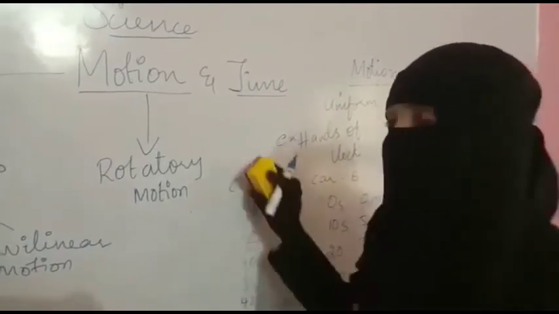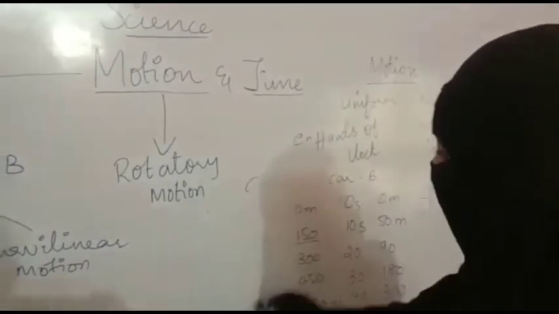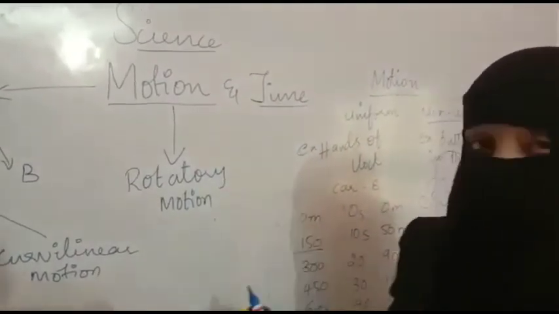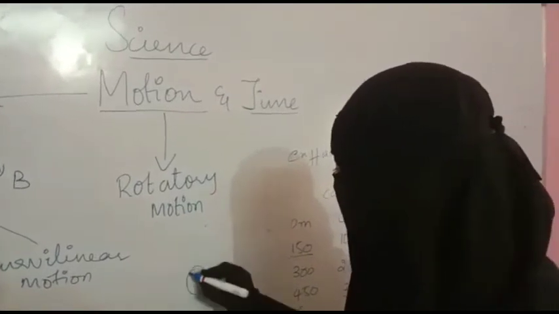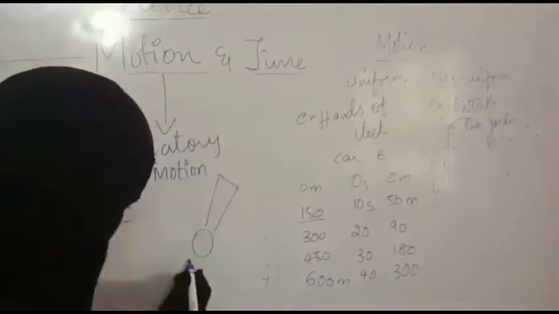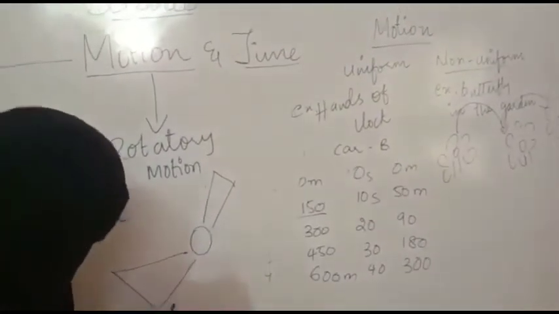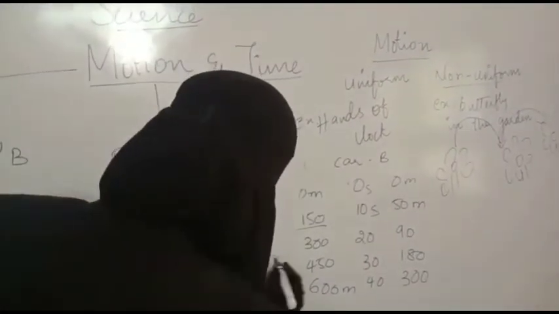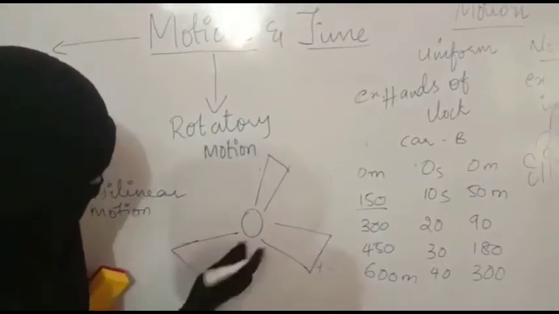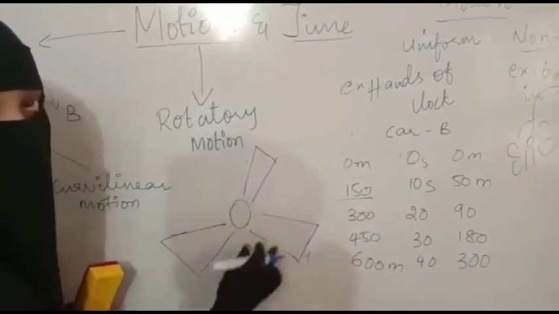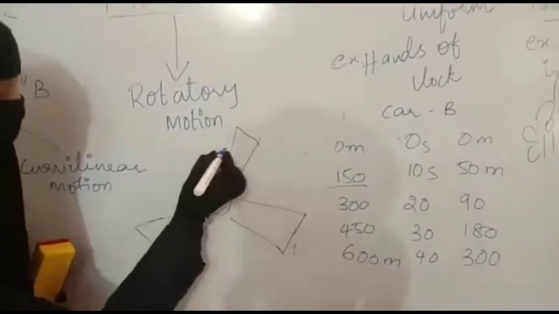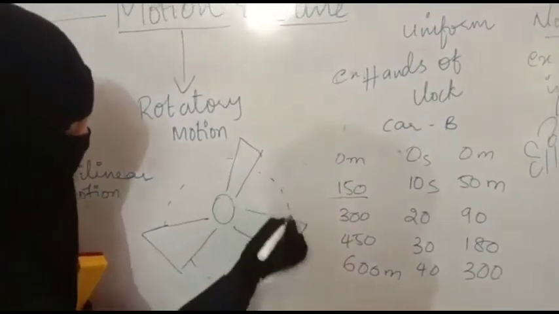Take the example of the blades of a ceiling fan. The blades of the ceiling fan are in rotatory motion. For example, if I am drawing a fan here, it has three blades. From a fixed point, they are moving in a circular path. From a fixed point, the object is moving in a circular path and it is said to be in rotatory motion.